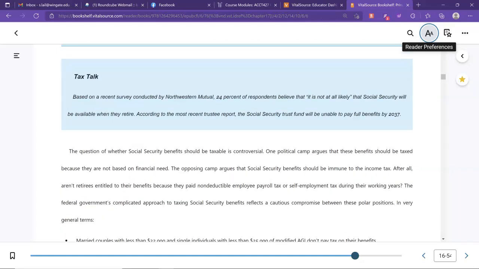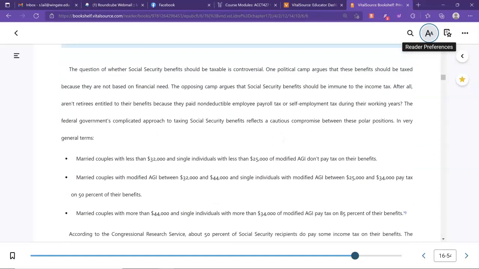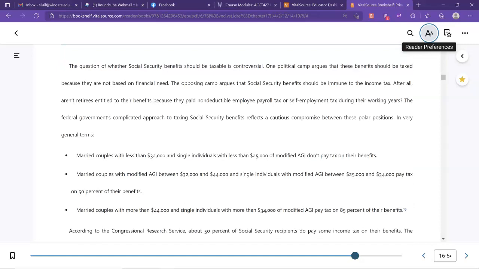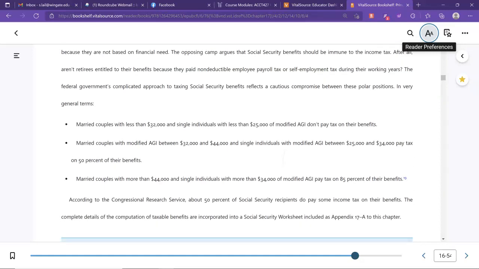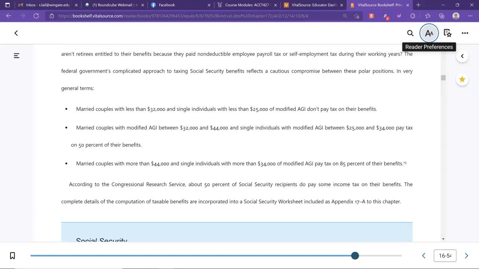And when I say under a limit, I mean what they consider your other income. Then when that other income goes over a certain limit, some of it starts being taxed. And after you reach a certain limit, even more of it starts to become taxed. So up to 85% can be taxed, but if you're in a low enough income bracket other than your Social Security, none of it may be taxed.